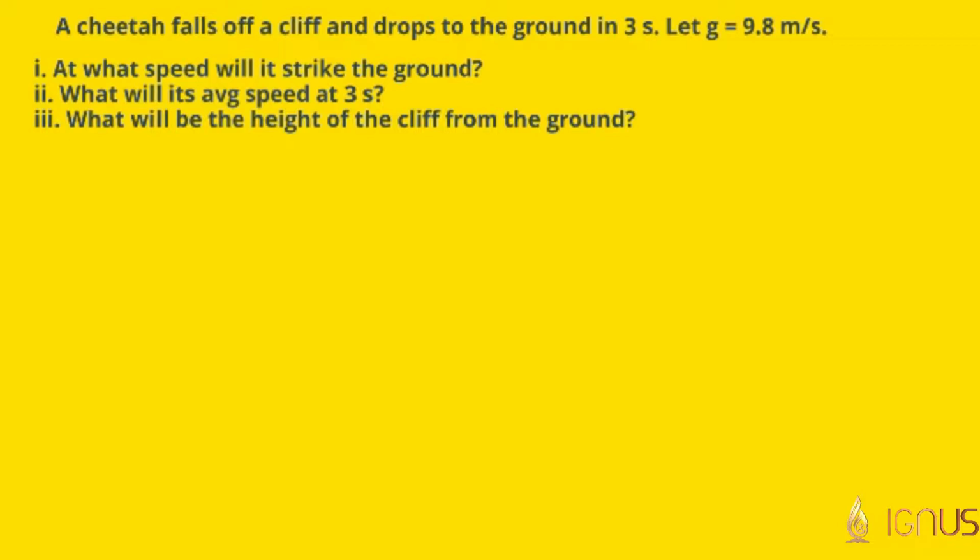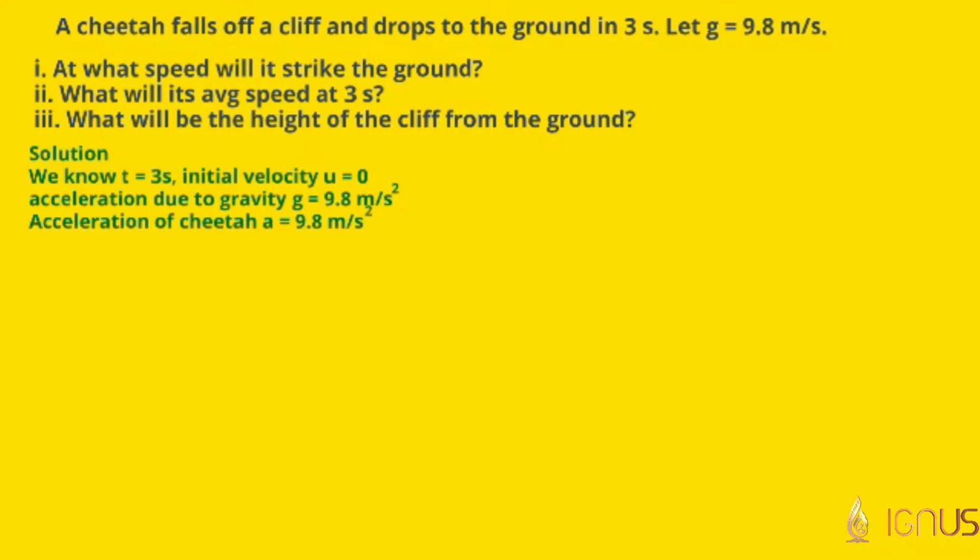To answer this question, we have to know what is given. t is equal to 3 seconds. Initial velocity u is given as 0. Acceleration due to gravity g is equal to 9.8 meters per second squared. Therefore, acceleration of the cheetah a is equal to 9.8 meters per second squared.